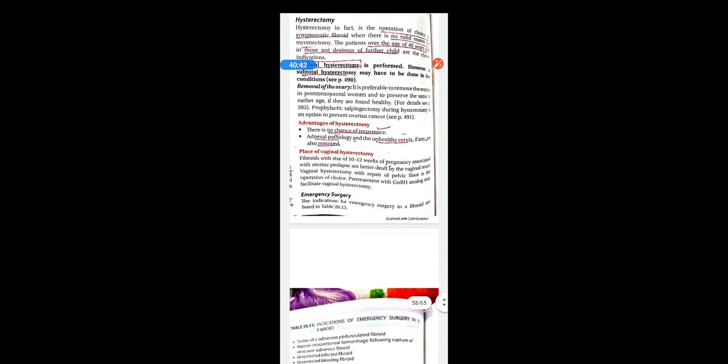And next, a pathological and unhealthy cervix can also be removed. In place of vaginal hysterectomy, fibroids with a size of 10 to 12 weeks of pregnancy associated with uterine prolapse are better dealt with by the vaginal route. So there are different methods of hysterectomy, that is through the abdominal route and through the vaginal route.